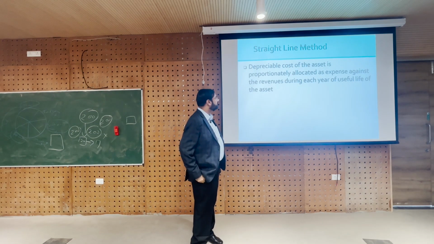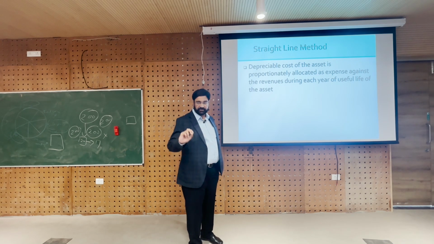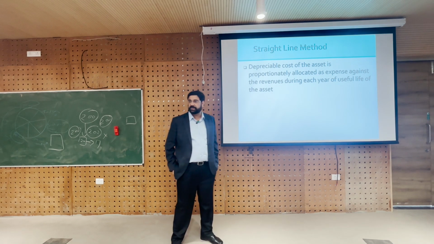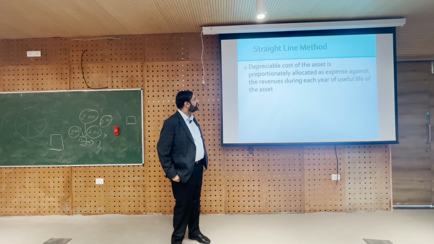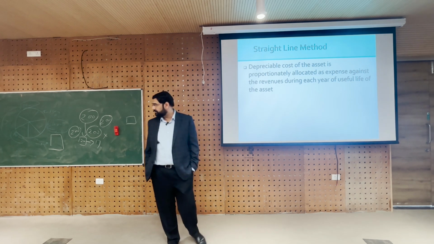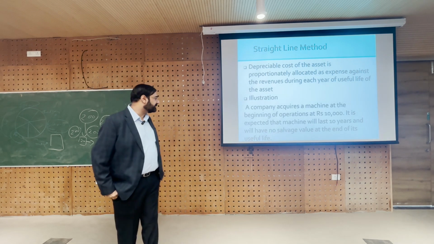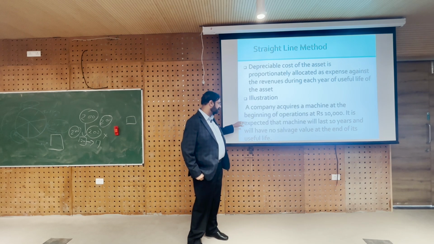So let's see the example, and when that slide comes, please everyone must do the calculations by preparing the table. Our example. So depreciable cost of the asset is allocated as an expense against the revenues during each year of useful life of the asset under straight line method. Next. So this is the question. You don't have to write the question, but prepare the table in the next slide.